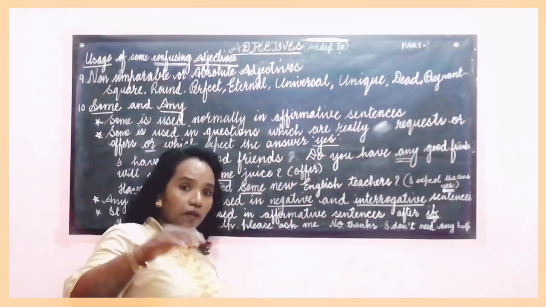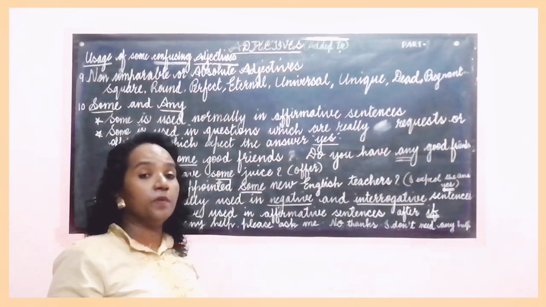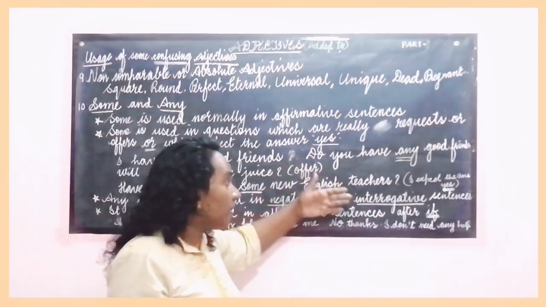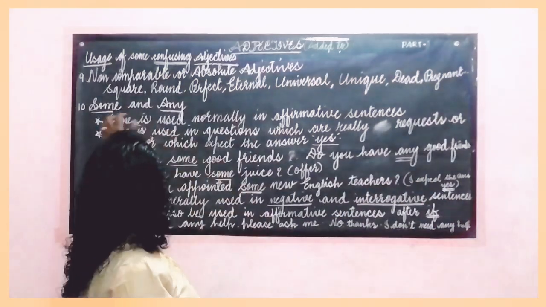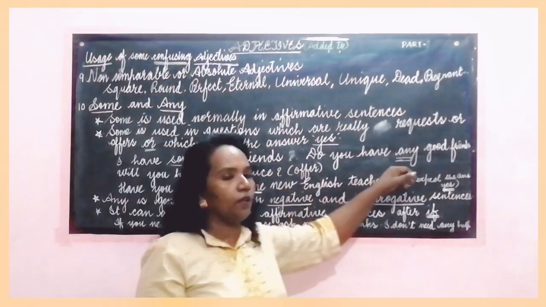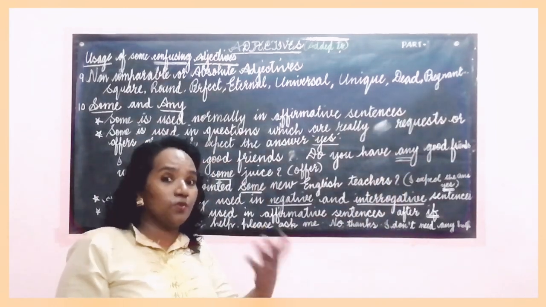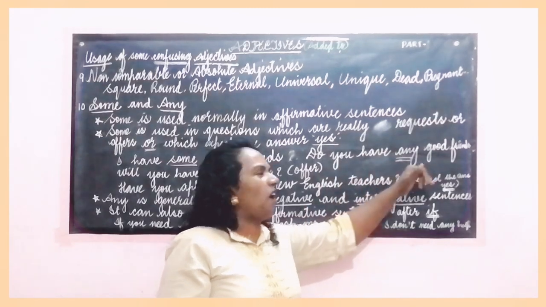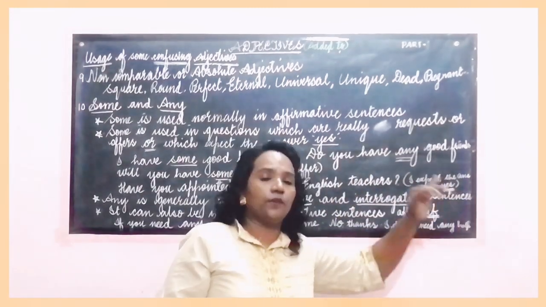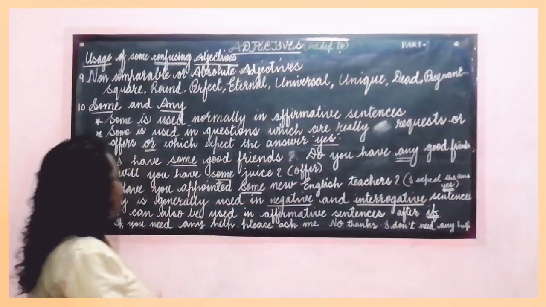So any is used for making questions, and it can also be used for making negative sentences. No, I don't have any good friend or I don't have any good friends.